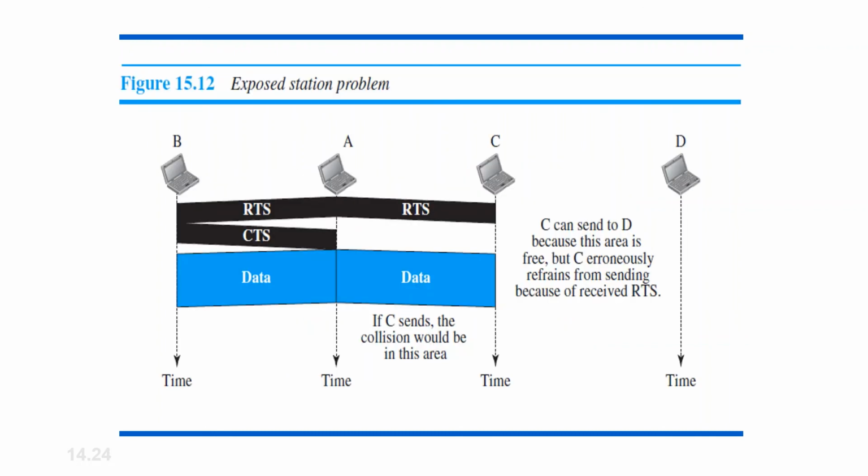So in continuation to the previous slide, this is how it is going to look. Station A wants to communicate to station B and station C would like to communicate to station D. When an RTS signal is sent from station B, it also reaches C and hence restrains station C from communicating to station D, even though there will be no collision.